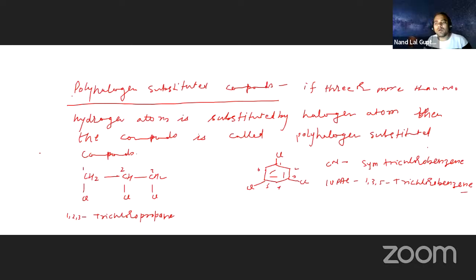Now we are going to another basis. On the basis of sp3 C-X bond. Here there will not be a dash.